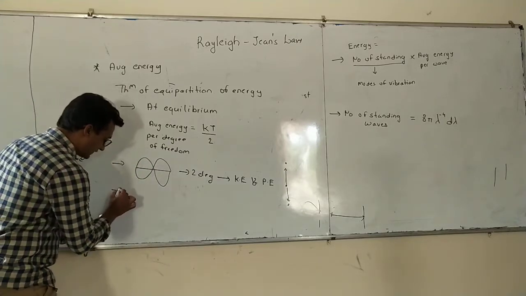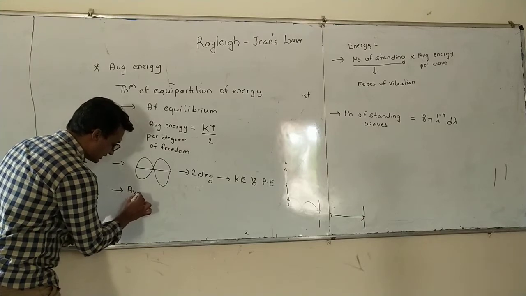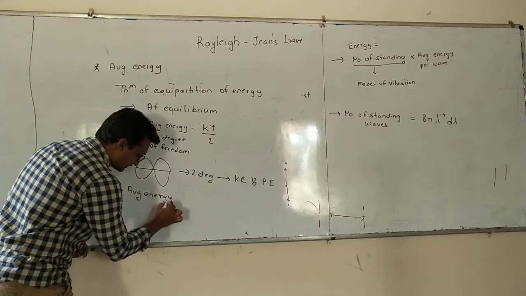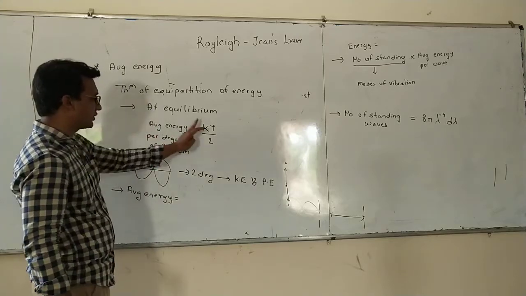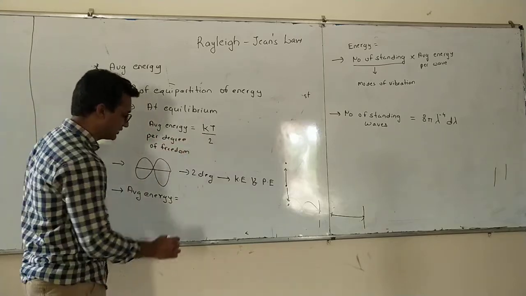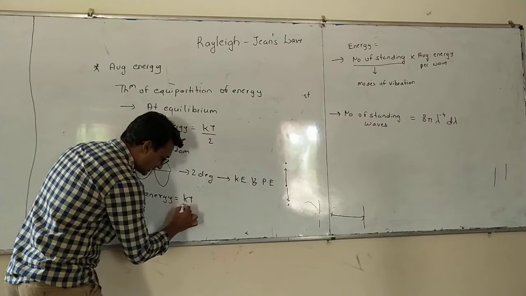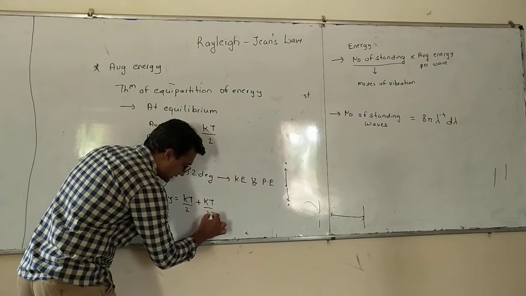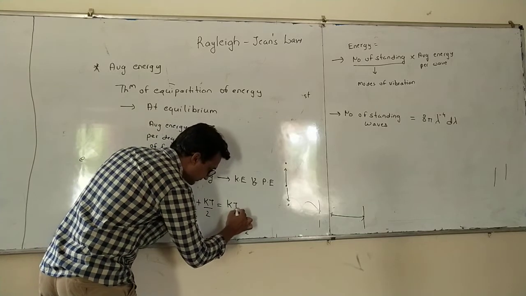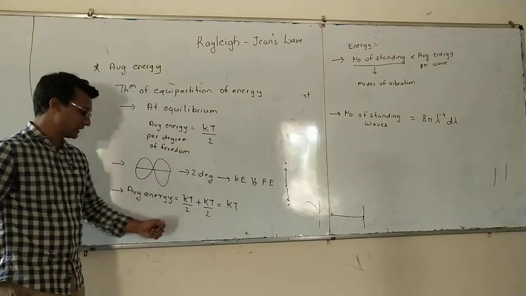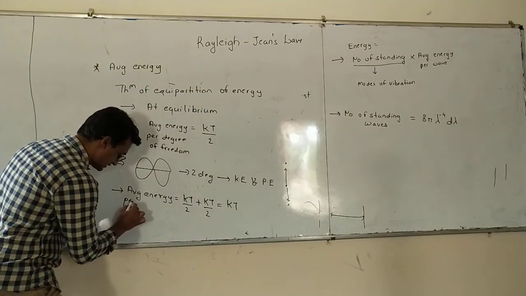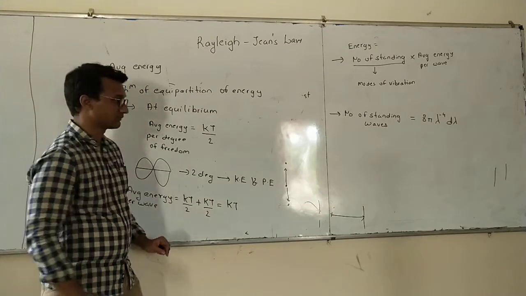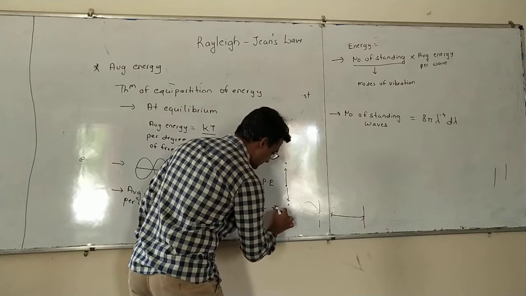So the average energy per degree of freedom is kT by 2. For potential energy it is kT by 2, and for kinetic energy it is kT by 2. That means the average energy per wave will be equal to kT. Let us say this is the second equation.